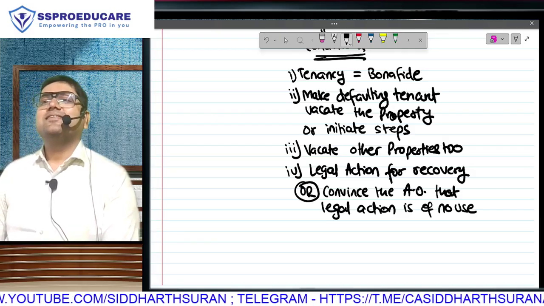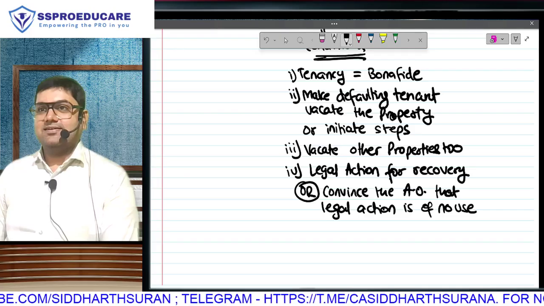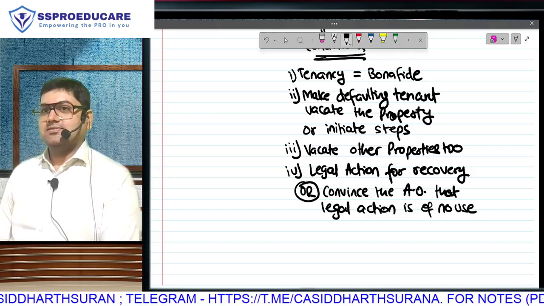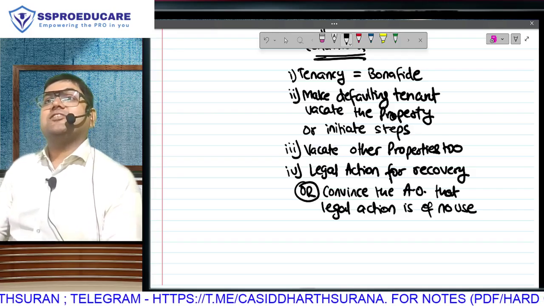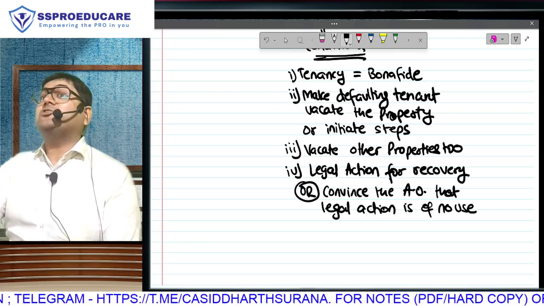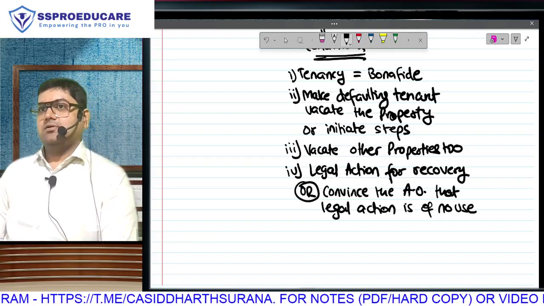Yes, please. So, in the third point, what if you have given your tenant 3 properties and he's not being able to pay rent for one, but the other 2 is paying on time? Then you have. So, third point basically means that chore is chore for that property or for the other properties. The problem is not the property, the problem is the person. He's paying your properties, no?